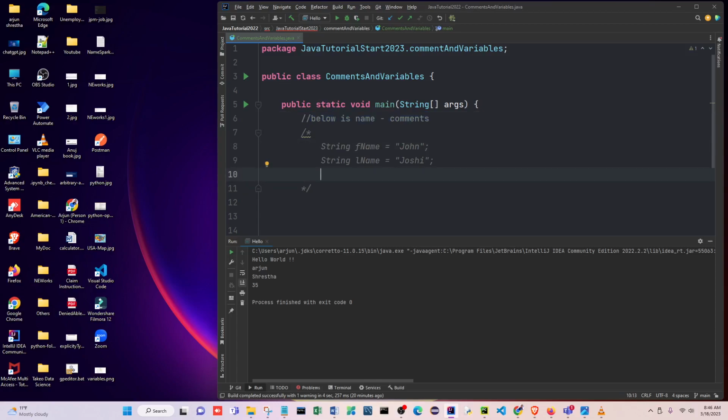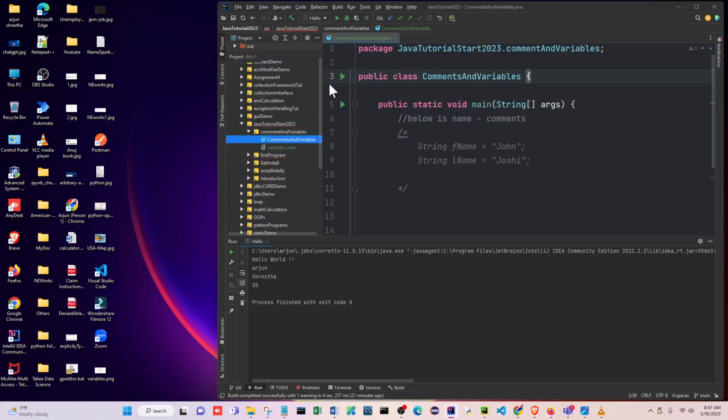So now let's go to the variable. Because I'm covering both together, since comment is nothing, I'm just covering the variable and both things together. Okay, in variable we have a lot of things to know. So what I do, I wrote a simple line here, so I will bring that.